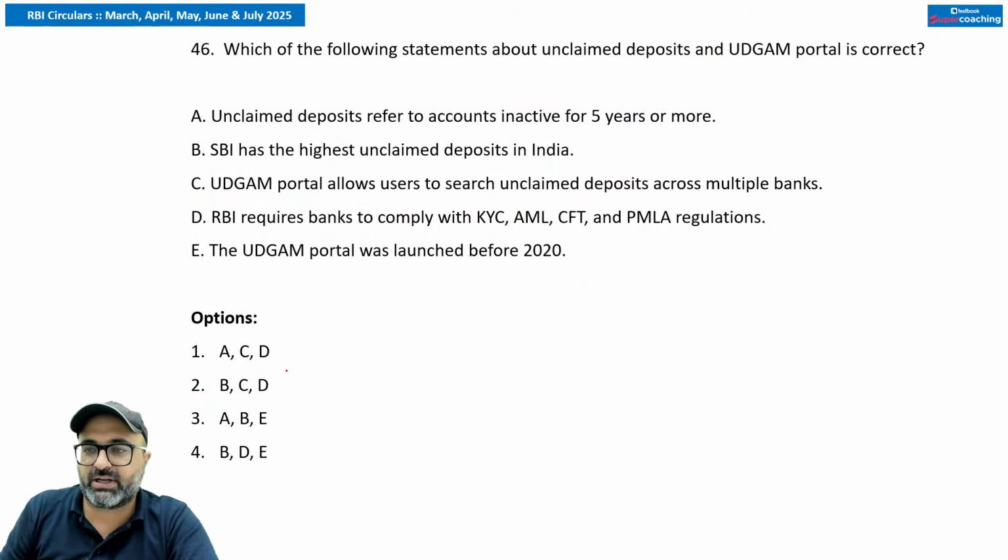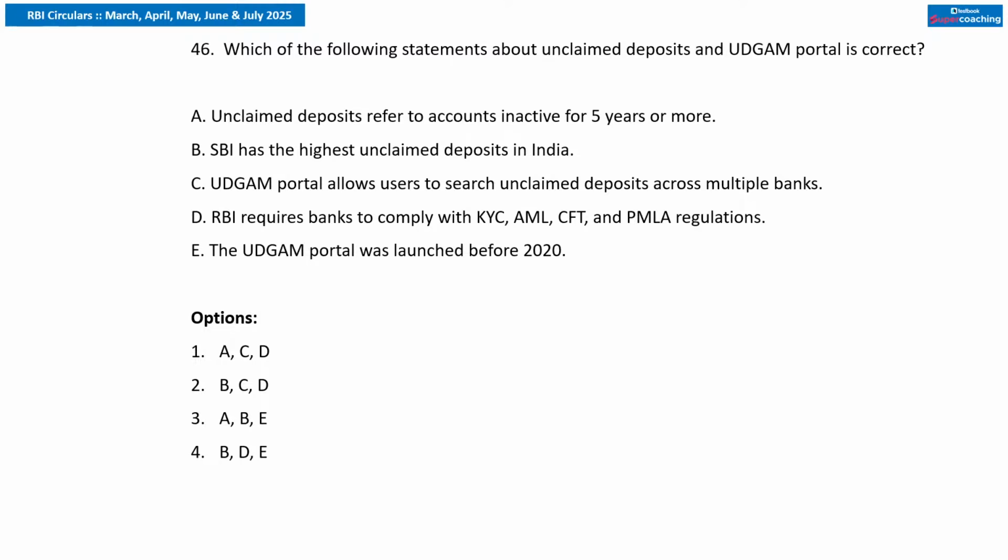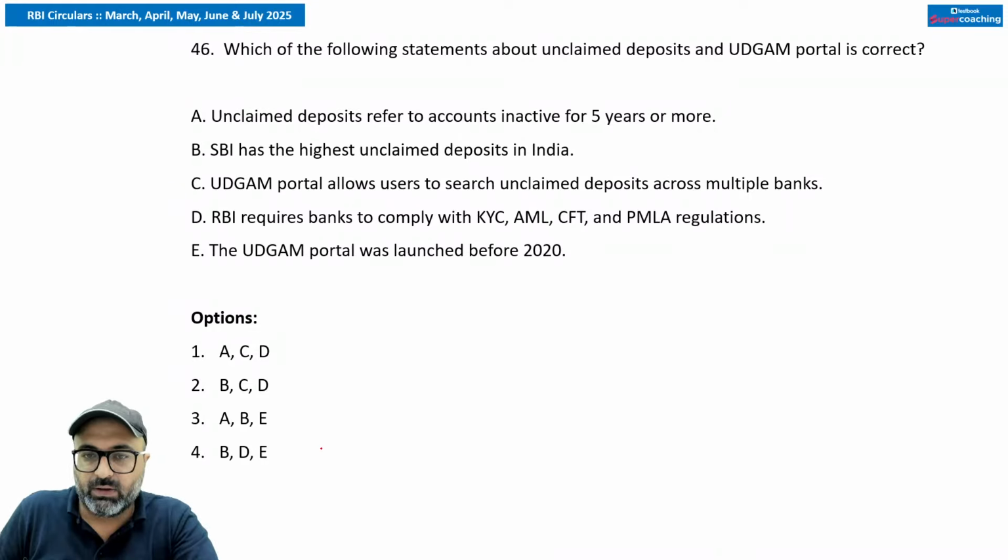Check out the next statement, guys. Okay, what will be the answer?